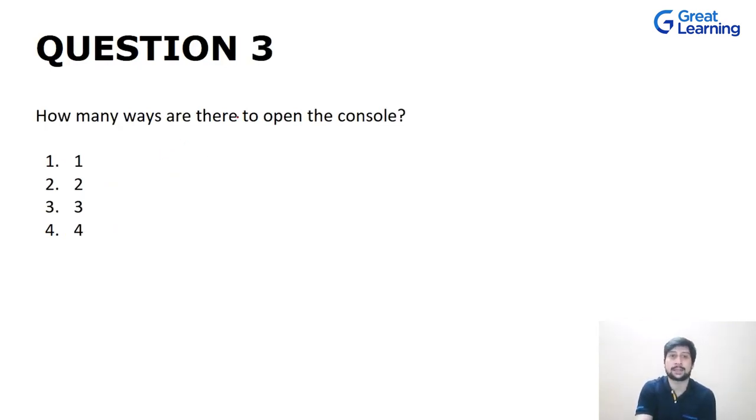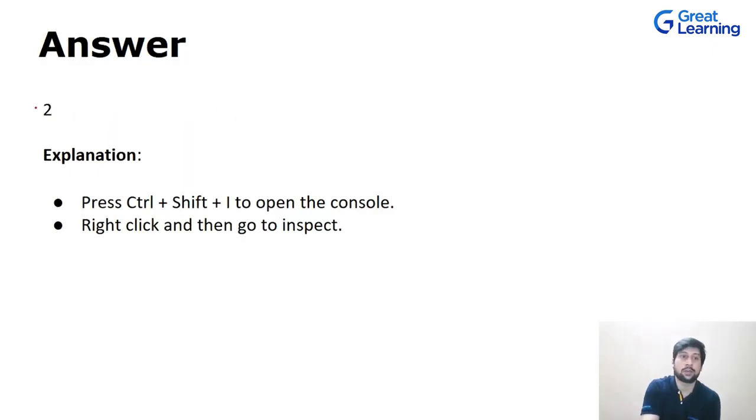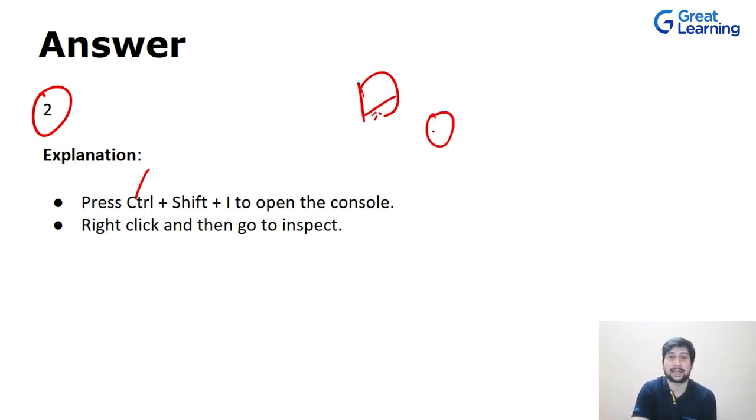How many ways are there to open your console? As I told you, this console is used for debugging. There are a total of 2 ways with which you can open your console. One is Ctrl+Shift+I, you will press these buttons, and another is when you right click and go to inspect. It will open up a window and in that you can go to the console tab. There are a lot of other tabs like elements and so on. You can go to the console tab and start writing your code.